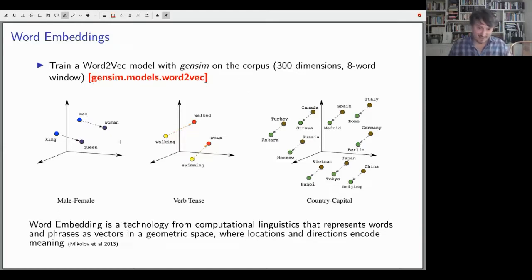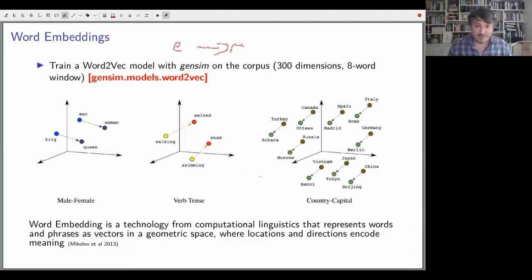This is a classic. We take advantage of this classic feature of Word2Vec, that the directions in the word embedding space correspond to semantic dimensions in language. And so the classic is man to woman being parallel with king to queen, for example. We're going to do that to map out a dimension from emotions to rationality or reason.